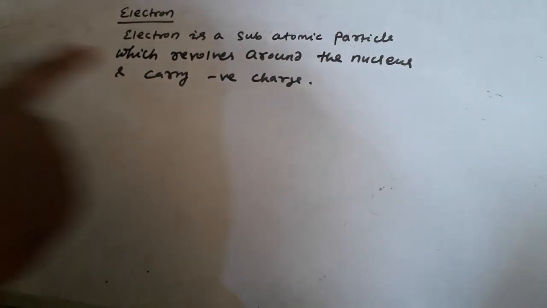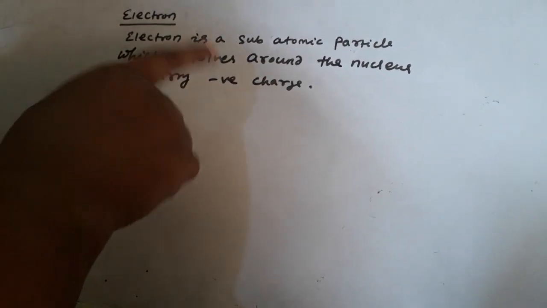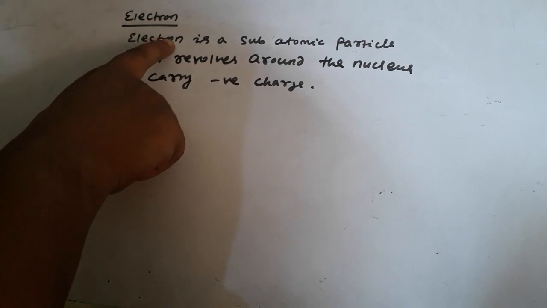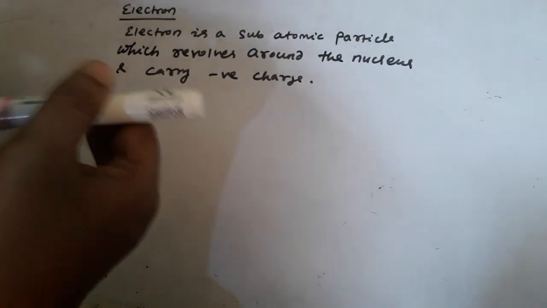So electron is what? It carries negative charge and it revolves around the nucleus. Or also you can write that electron is the negatively charged subatomic particle which revolves around the nucleus. That also you can write.